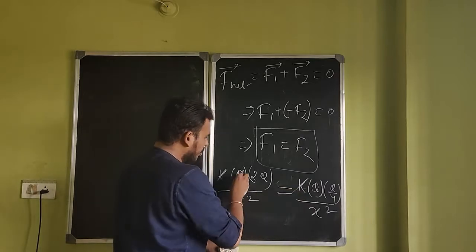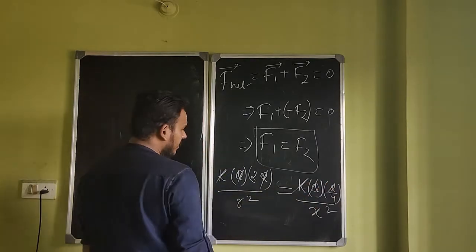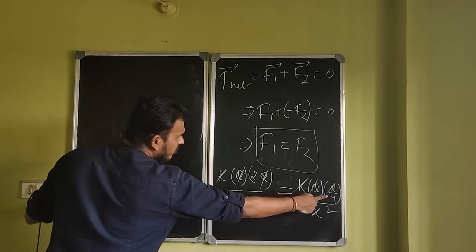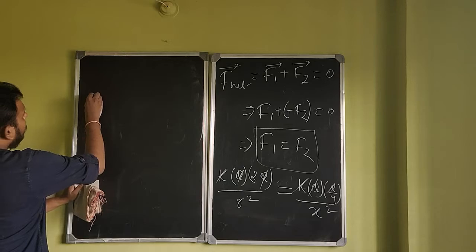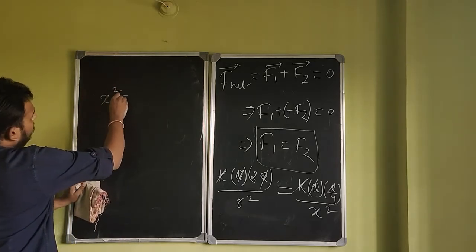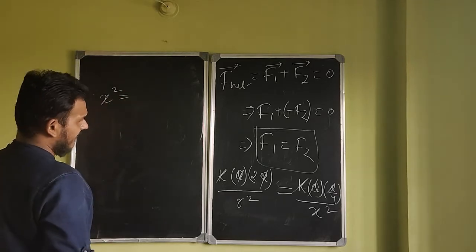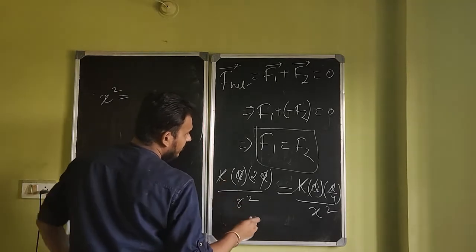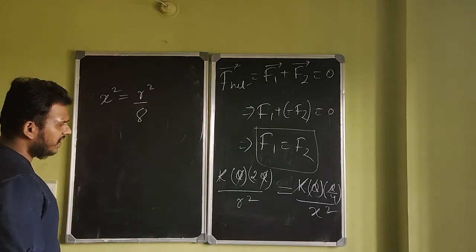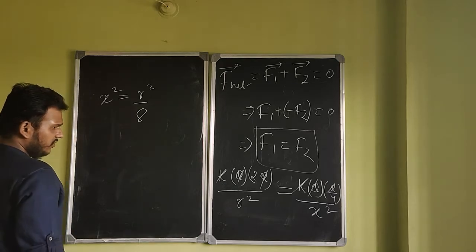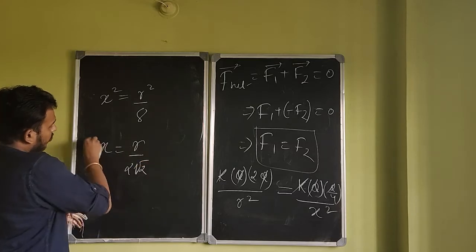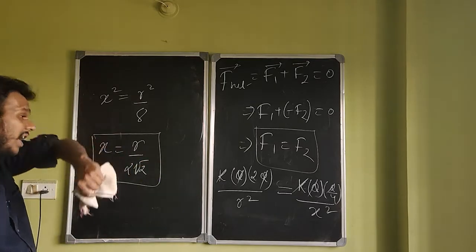K gets cancelled, Q gets cancelled. What am I left with? 2 by R squared is equal to 1 by 4X squared. So if you see carefully, if I cross multiply, X squared is equal to R squared by 8. Am I right? Yeah, looks like it. X squared is equal to R squared by 8, or X equals R by 2 root 2.